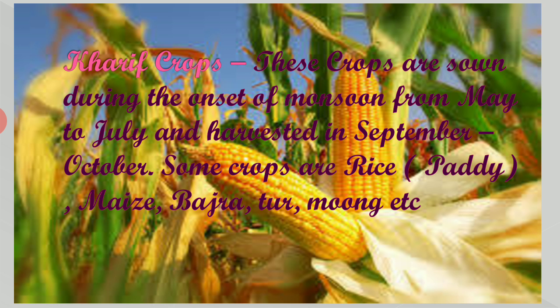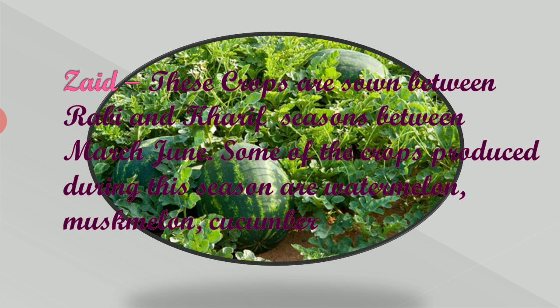moong dal, etc. Third is the Zaid, which comes between the Rabi and Kharif seasons. It is a short duration between March to June. Generally, vegetables and food crops are grown in this season. Some important crops: watermelon, muskmelon, cucumber, etc.